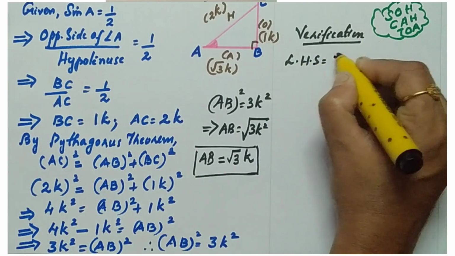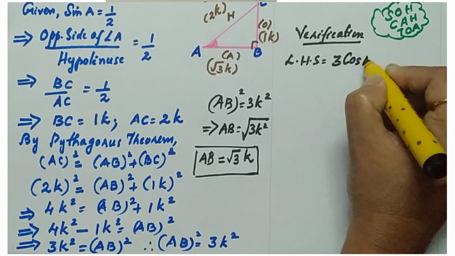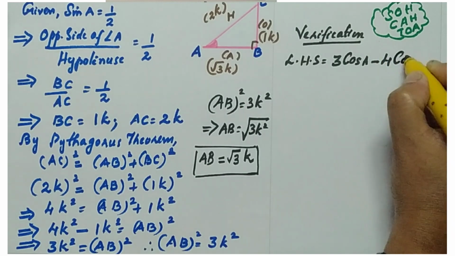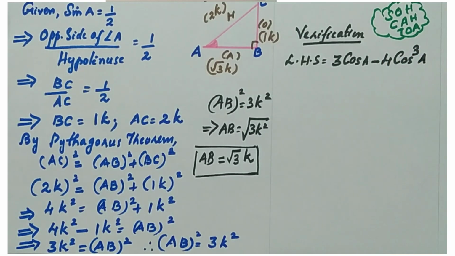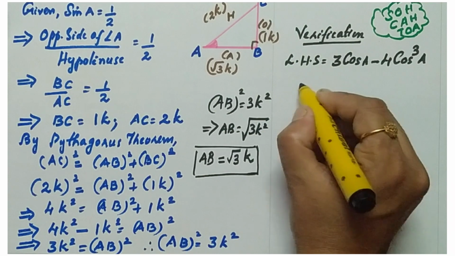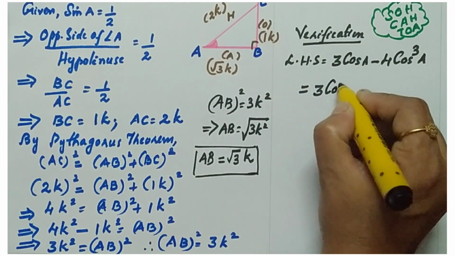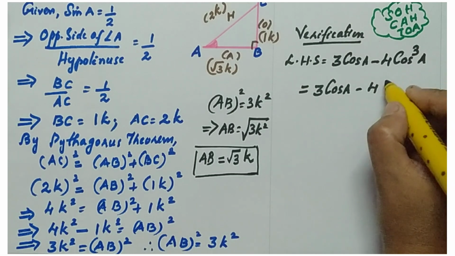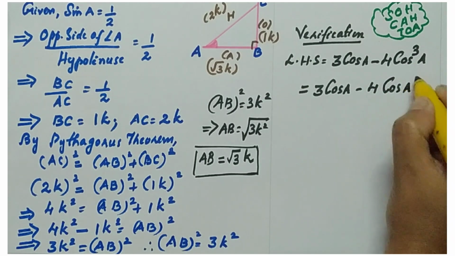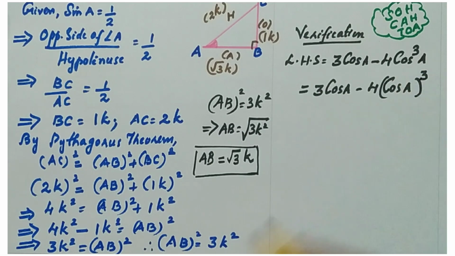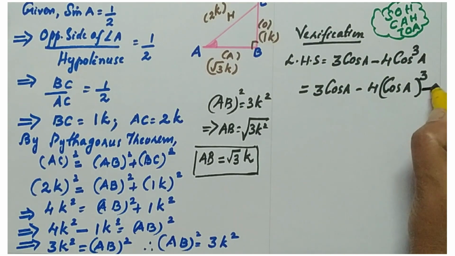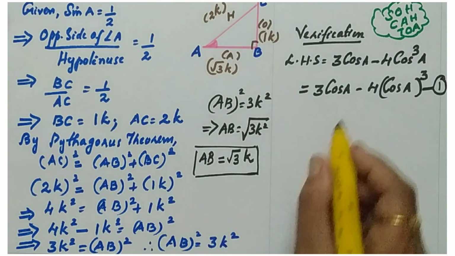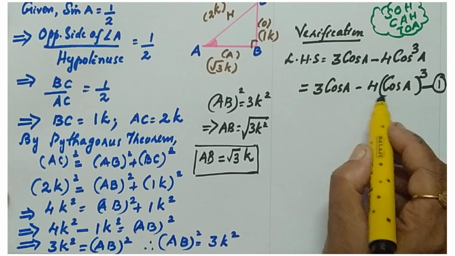LHS equals 3 cos A minus 4 cos cube A. Remember, 3 cos A minus 4 cos cube A is actually the short form of cos A the whole cube. Find the value of cos A and then cube that. I am going to substitute the values here. Take this as equation number 1 if you want. You need to find cos A alone to substitute here.